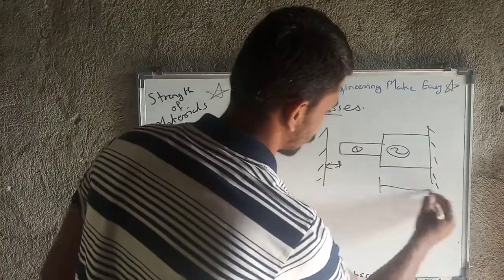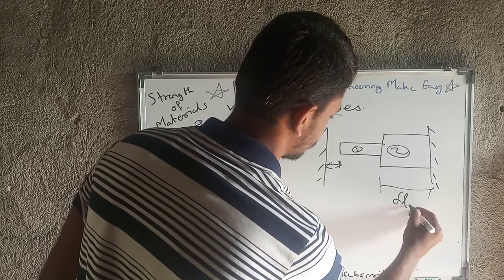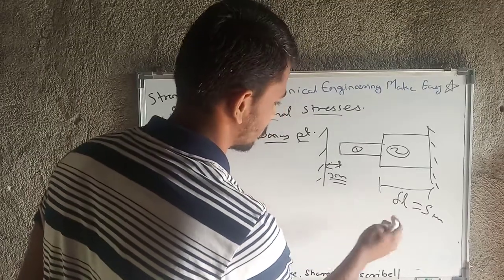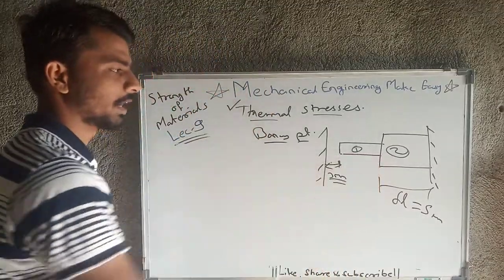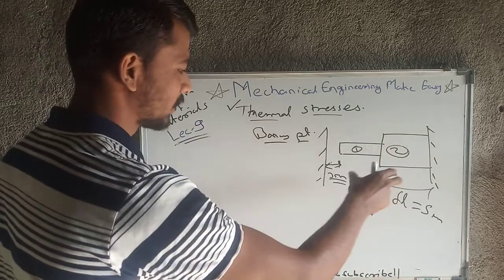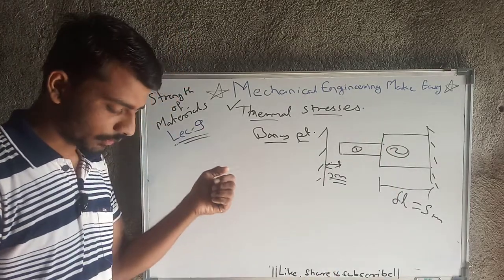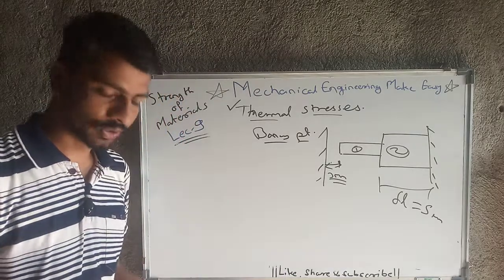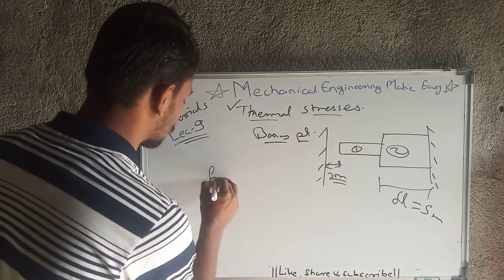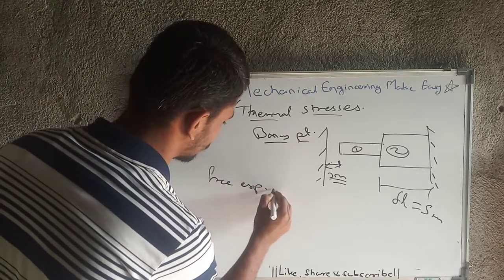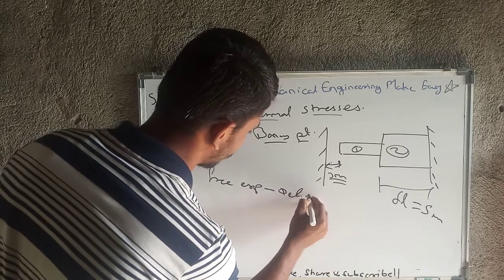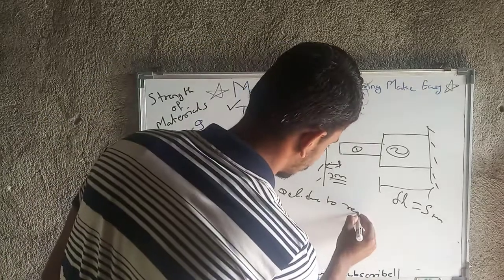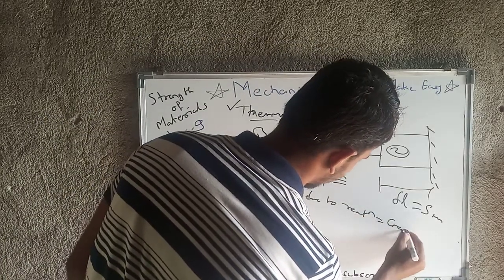For example, this gives a delta L of 5 mm and the gap is 3 mm. So only 2 mm of this material has to compress. Something like that is nothing but the equation of compatibility. So that is nothing but free expansion minus deformation due to reaction will be equal to gap.